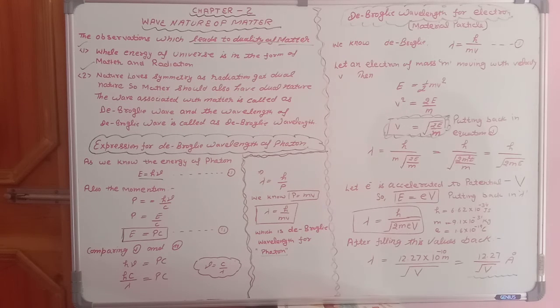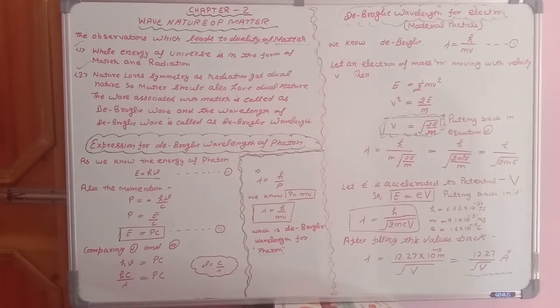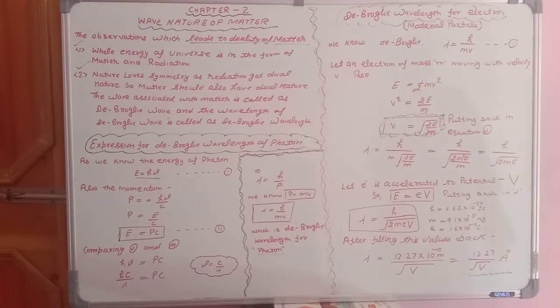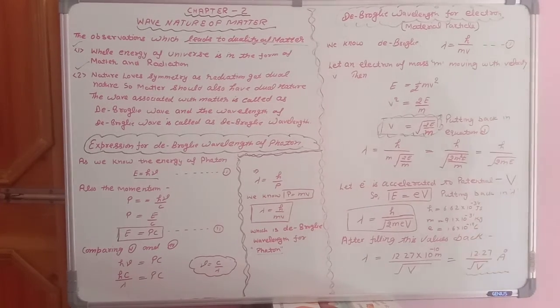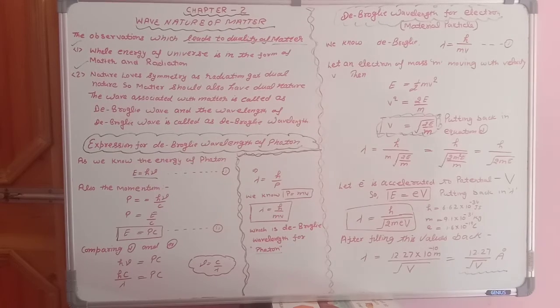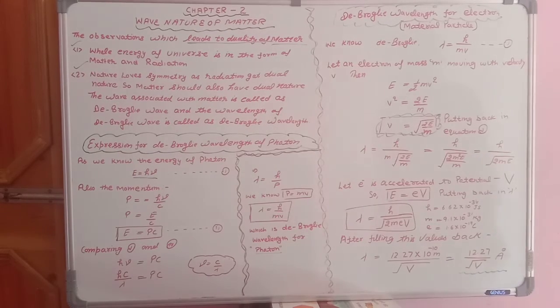Now there are some constants whose value we can put here. The constant h, Planck's constant, is 6.62 into 10 raised to power minus 34 joule second. The mass of electron is 9.1 into 10 raised to power minus 31 kg. The charge on electron e is 1.6 into 10 raised to power minus 19 coulomb. By putting these values back in this equation, you will get this expression.